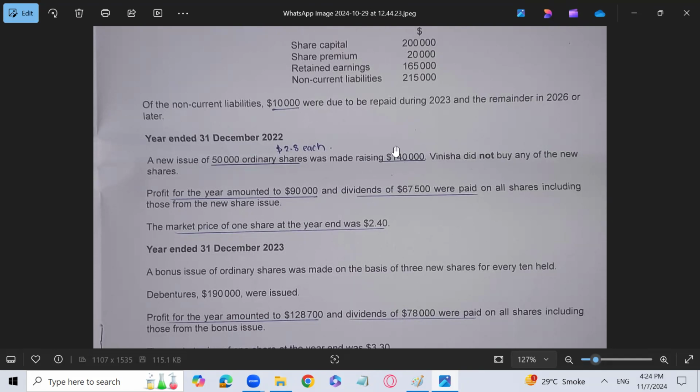She has purchased the shares already in the past, 5,000 into 2, that is 10,000, and we have nothing to do with that in the question. So don't worry about it. The examiner wants to make you sure that she has purchased the shares beforehand. The 50,000 shares which we have issued for a price of 140,000 include premium also.